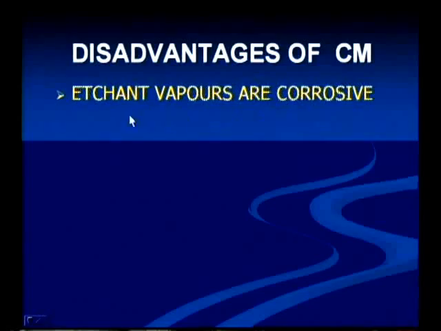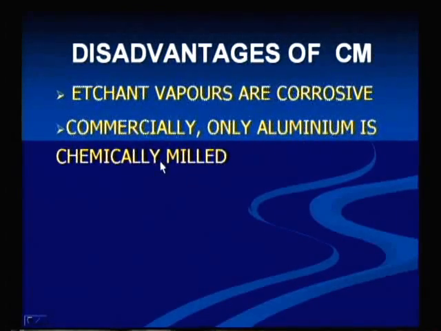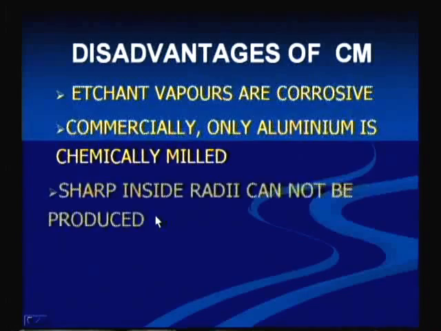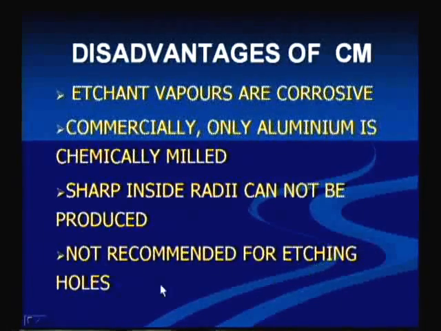Now the disadvantages of chemical milling. Etchant vapors are corrosive. Next, commercially only aluminum is chemically milled; on a commercial scale other materials may cost more. Sharp inside radii cannot be produced. Radii is the plural of radius. It is also not recommended for etching holes because we may not get the correct application.